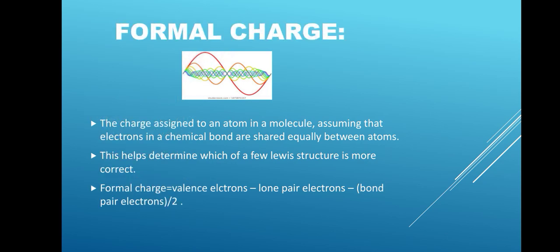Formal charge. The charge assigned to an atom in a molecule, assuming that electrons in a chemical bond are shared equally between atoms. This helps determine which of a few Lewis structures is more correct. The formula of formal charge: formal charge is equal to valence electrons minus lone pair of electrons minus bond pair of electrons divided by 2.